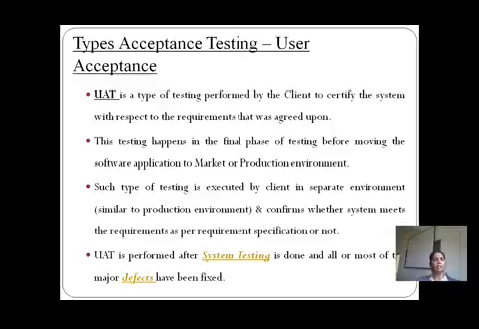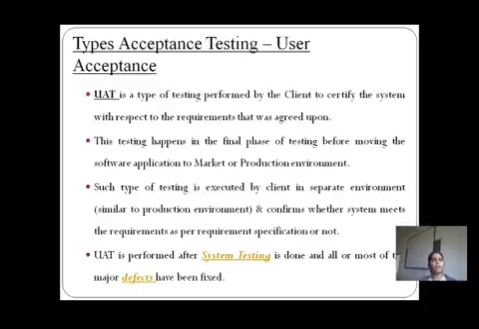Again, we need to consider that user acceptance testing is performed after system testing is done, and all or most of the major defects have been fixed. With the help of user acceptance testing, the group of clients is going to find out whether the system satisfies the customer's requirements and their expectations.